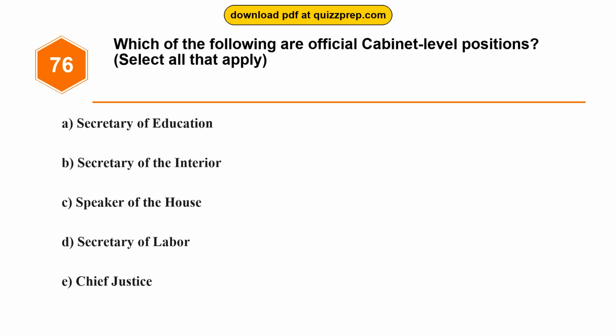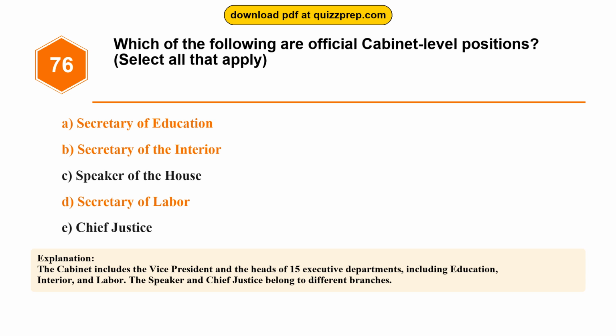Question 76. Which of the following are official cabinet-level positions? Option A, Secretary of Education. Option B, Secretary of the Interior. Option C, Speaker of the House. Option D, Secretary of Labor. Option E, Chief Justice. The correct answers are options A and B and D. Secretary of Education, Secretary of the Interior, Secretary of Labor. The cabinet includes the vice president and the heads of 15 executive departments, including Education, Interior, and Labor. The Speaker and Chief Justice belong to different branches.